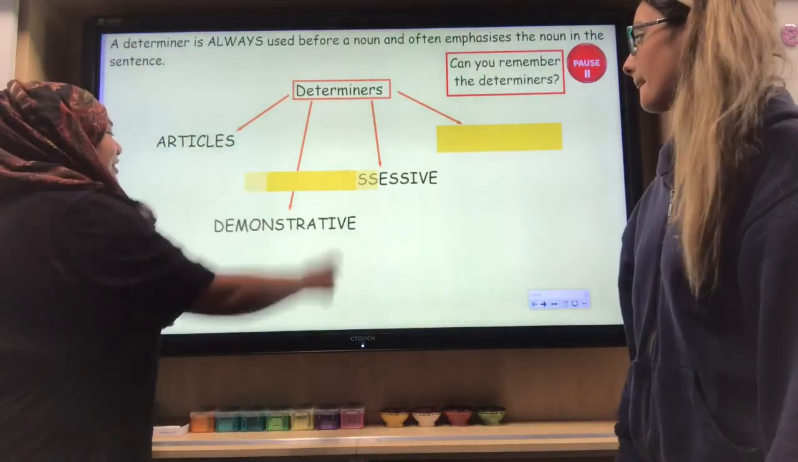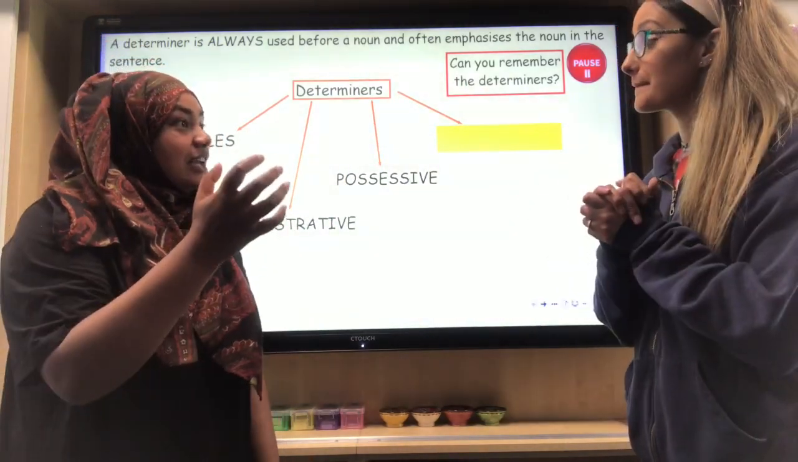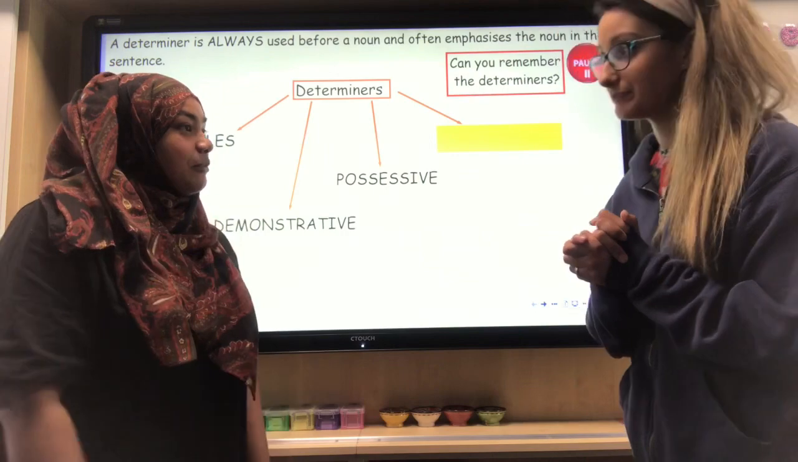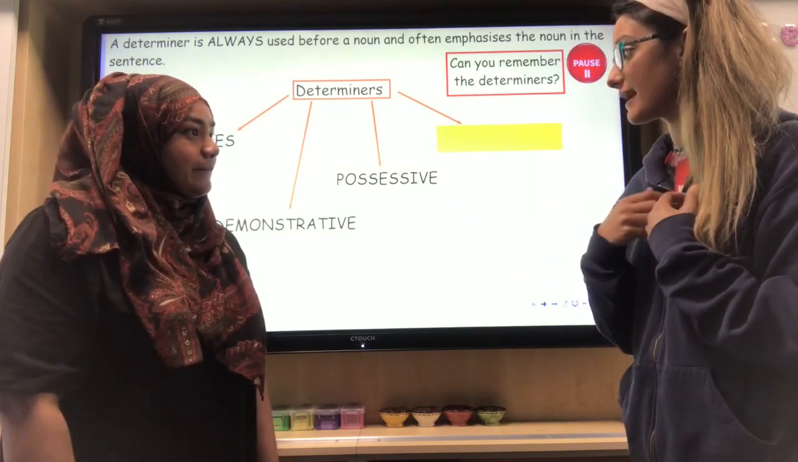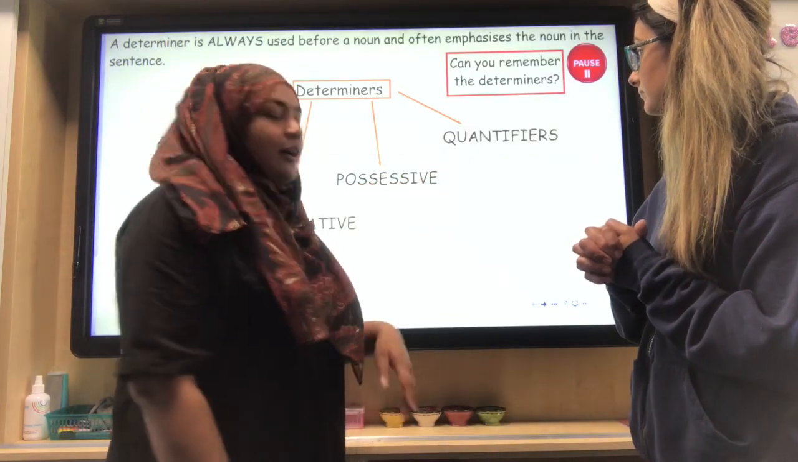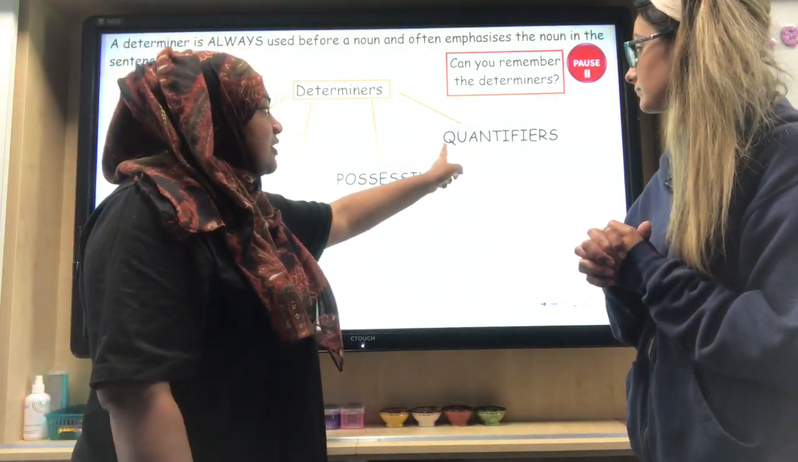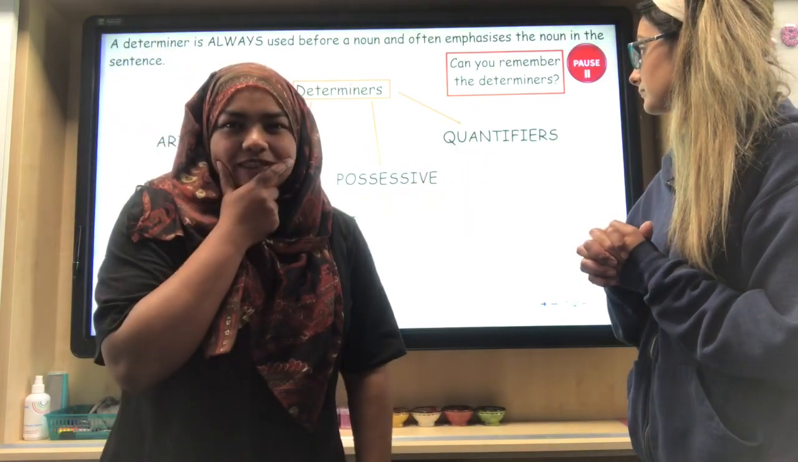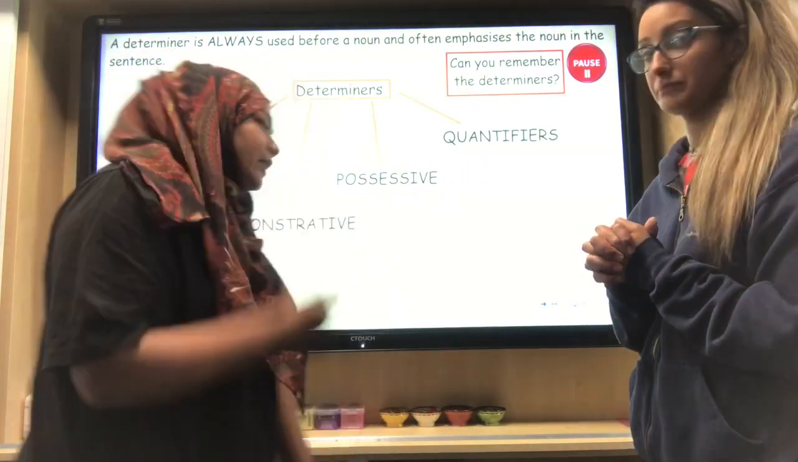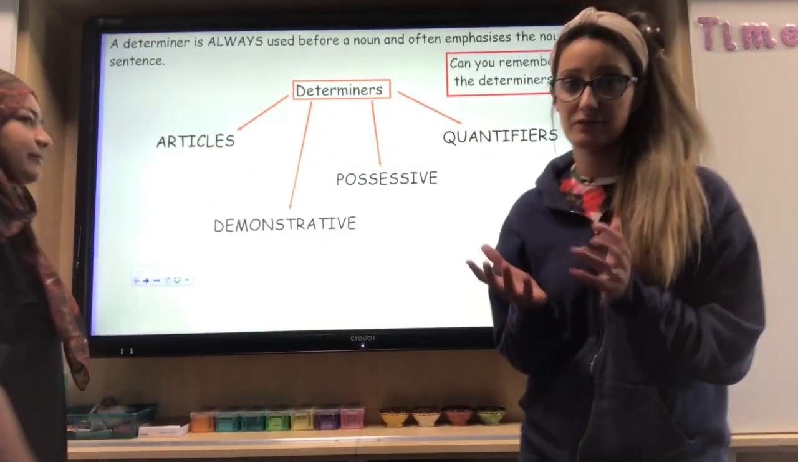The next one we looked at yesterday, possessive determiners. Why are they easy to remember? Because they are the same as possessive pronouns. Do you remember any? Yep. Mine, ours, theirs, yours. Okay, good. And the last one are quantifiers. And hopefully you can see in the word quantifiers, you can see the word quantity. Have a think. What does the word quantity mean, Mrs. Gale? So if you're looking at a quantity of something, you're looking at the amount of something.